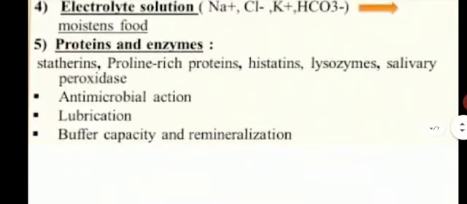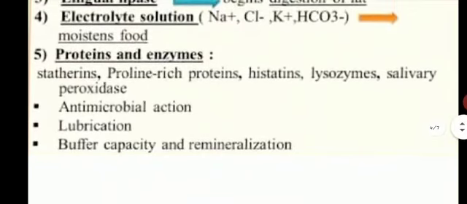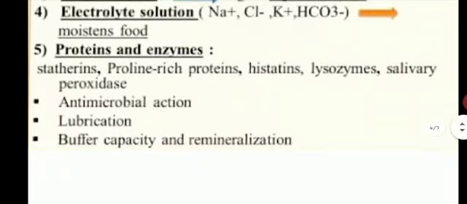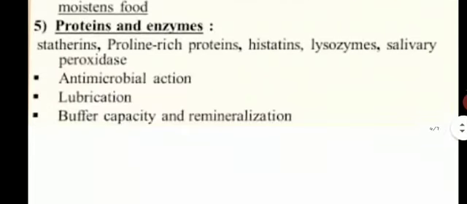Next, it has buffer capacity and remineralization. Buffer means the substances which help in maintaining the pH balance of your body. And remineralization means the deposition of minerals.